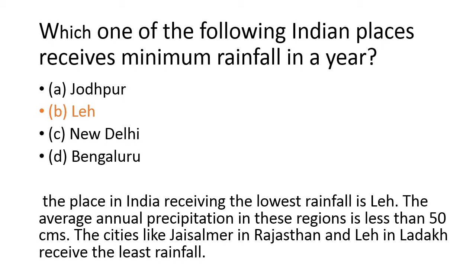The average annual precipitation in these regions is less than 15 centimeters. Cities like Jaisalmer in Rajasthan and Leh in Ladakh receive the least rain.